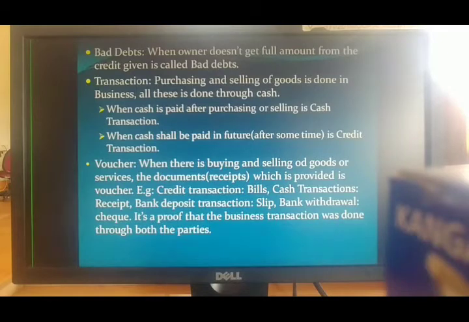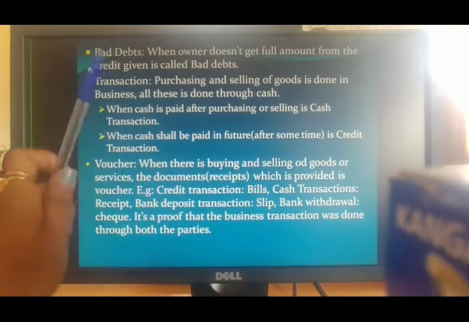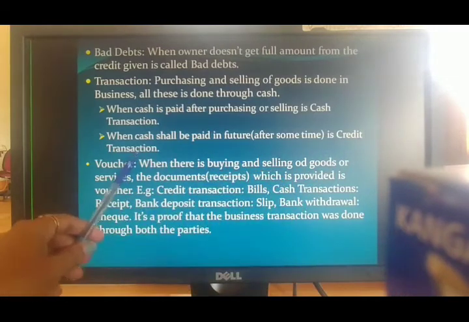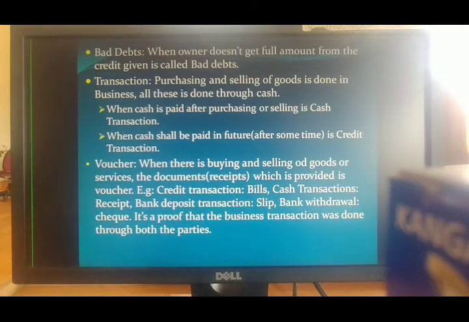And when you purchase and take it on credit mode, if you are short of cash and you purchase the goods on credit, that process is called a credit transaction. You pay the cash in future, after a week or after a month or after 6 months. The time being given to you is called a credit transaction. Next, voucher. Voucher means what?